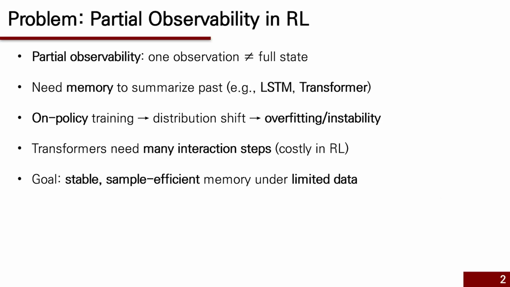In RL, partial observability is a core challenge. A single observation often can't reveal the full state, so we need memory, typically using LSTMs or transformers. But training them end-to-end in on-policy settings is unstable. The data distribution shifts as the policy updates, causing overfitting. And transformers also need many interaction steps to train reliably.